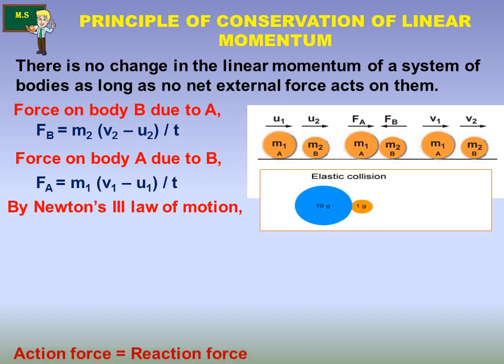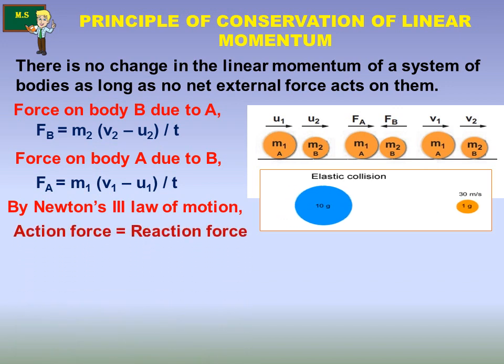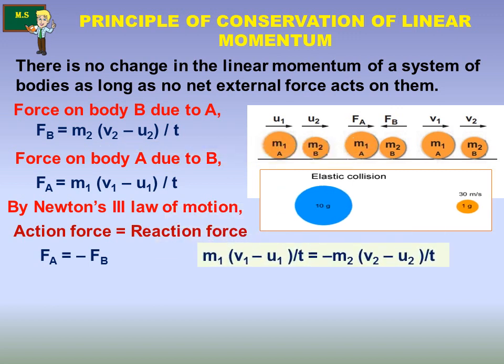By Newton's third law of motion, action is equal to reaction force. That is FA is equal to minus FB. We can put the two things on the left and right side.